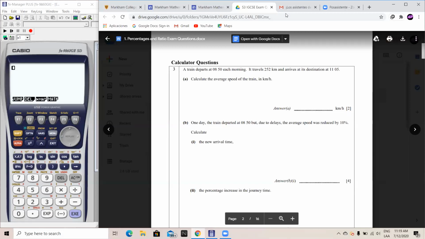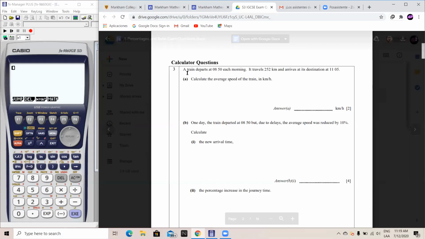And today we're solving some IGCSE calculator questions about percentages. So let's start. Question number 3 tells us a train departs at 8:50 each morning. It travels 252 kilometers and arrives at its destination at 11:05. Calculate the average speed of the train in kilometers per hour.